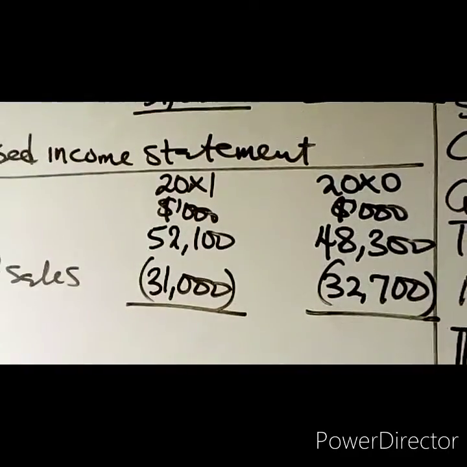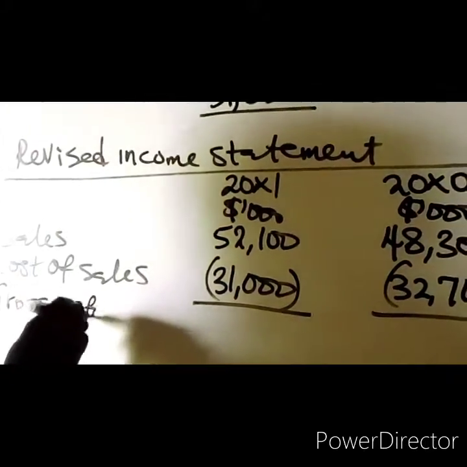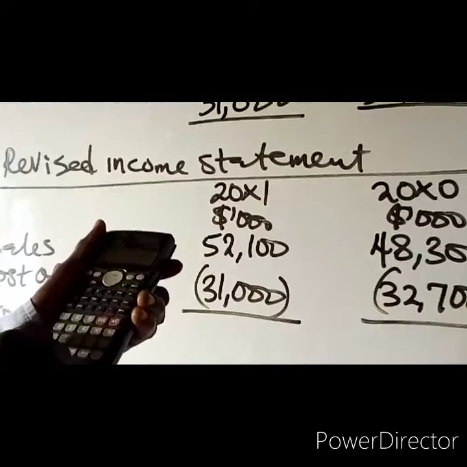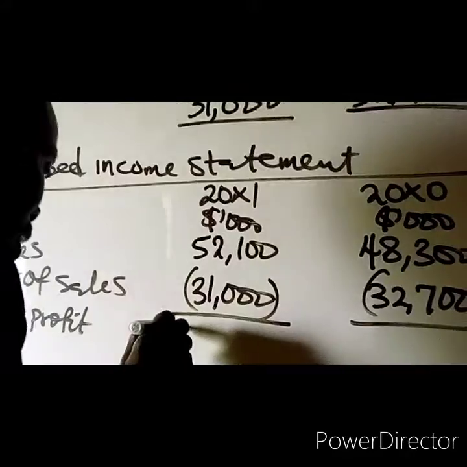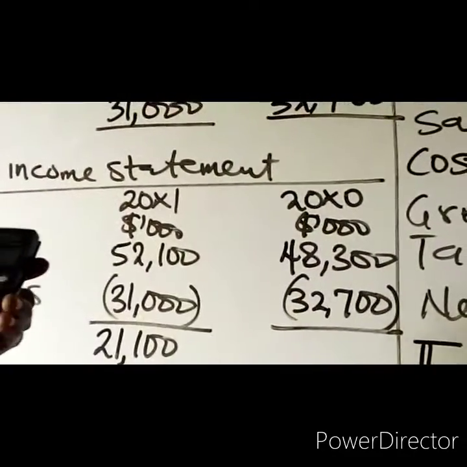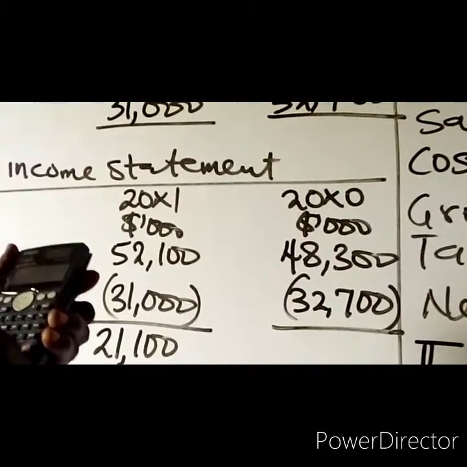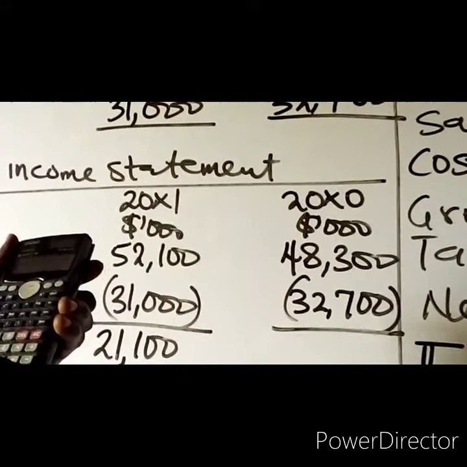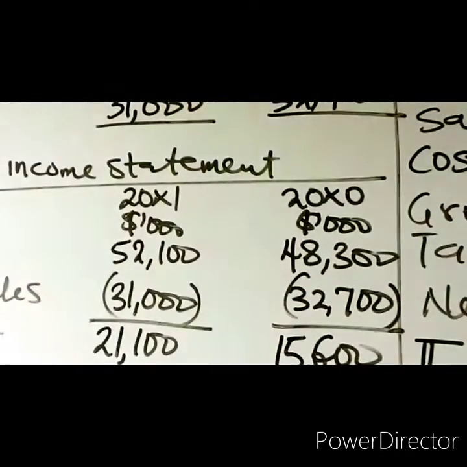When you less cost of sales from sales, you arrive at the gross profit. So when you subtract 31,000 from 52,100, we have the gross profit of 21,100. Then for 20X0, we have 48,300 minus 32,700. Then you have the gross profit of 15,600. That is the gross profit.